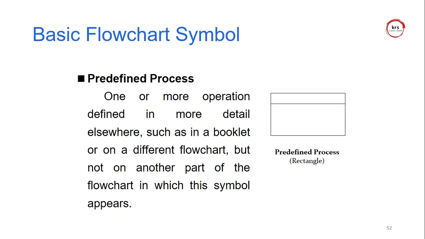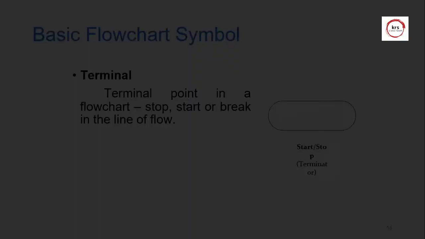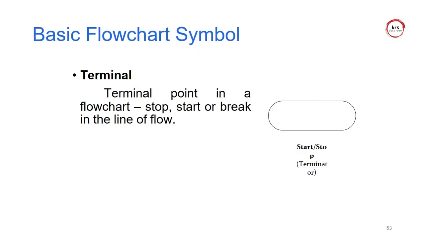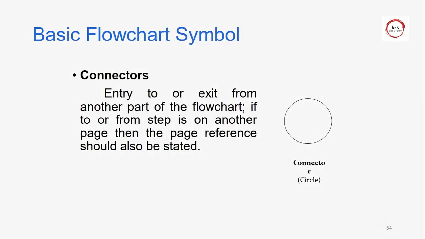And the decision, if I am using the if condition, means it's a decision diamond symbol used to take the decision. And the predefined, already I told, is an already defined variable or value. So terminals, you always start with this symbol.